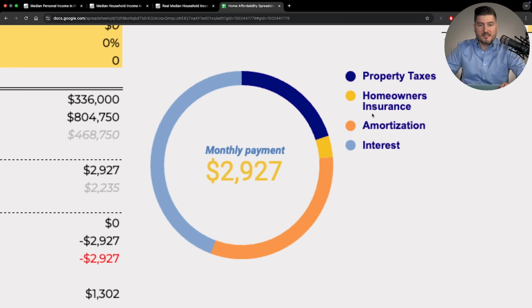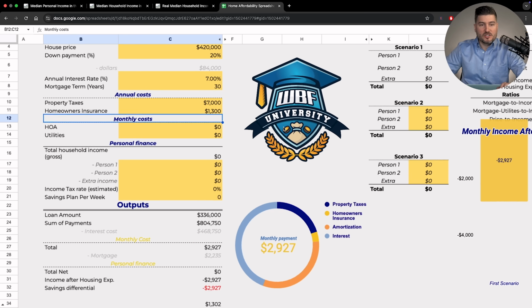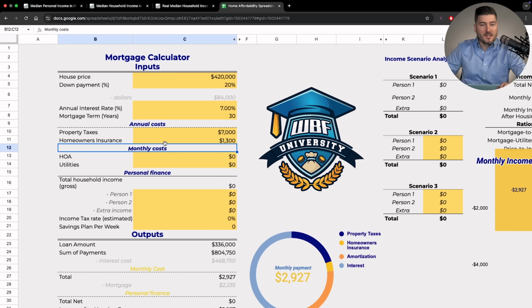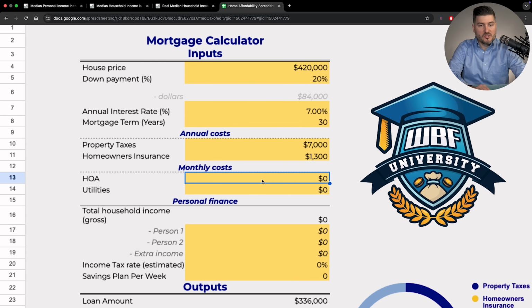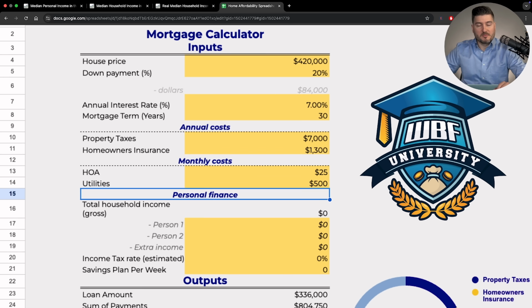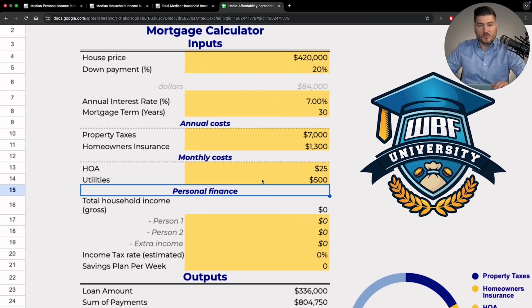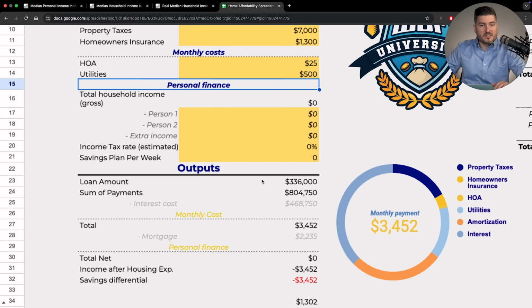You have property taxes, homeowners insurance, amortization, interest, et cetera. So monthly costs, if there is an HOA, let's just assume there is, $25 a month. And then utilities, this is based on obviously your personal consumption, but just for easy numbers, let's do $500 a month. This is gas, sewer, water, whatever, electricity.